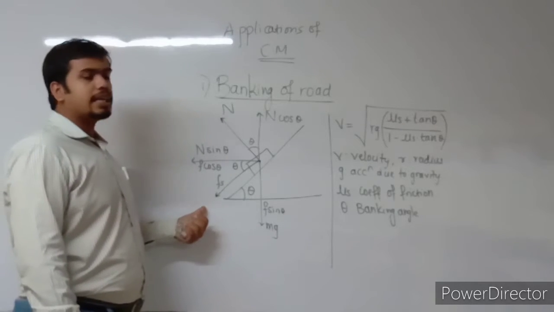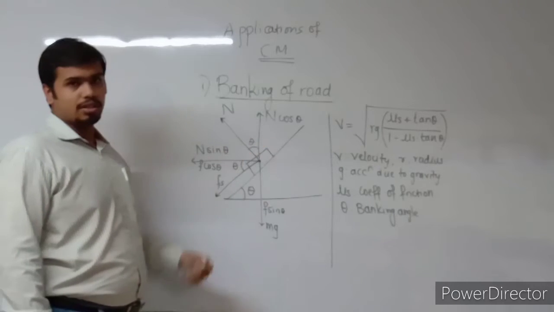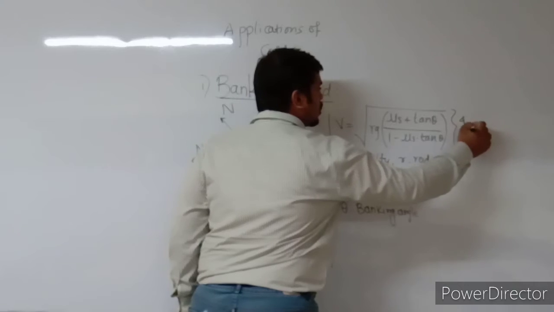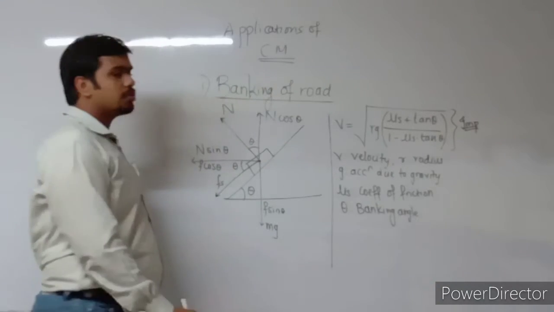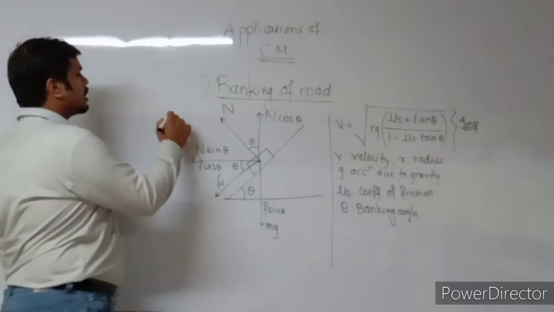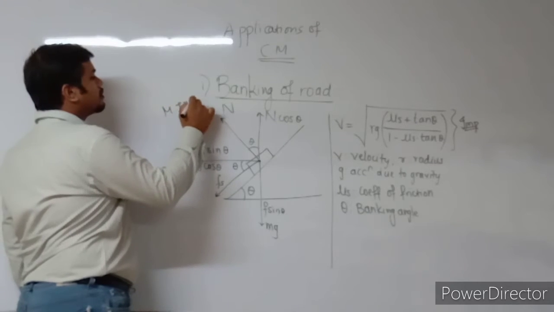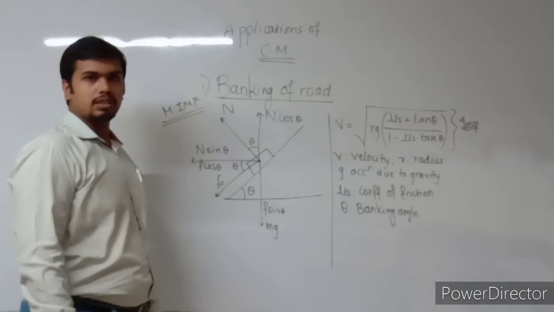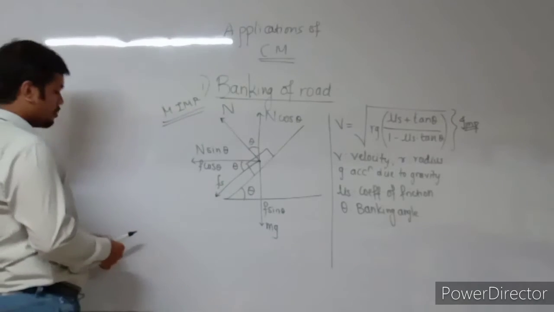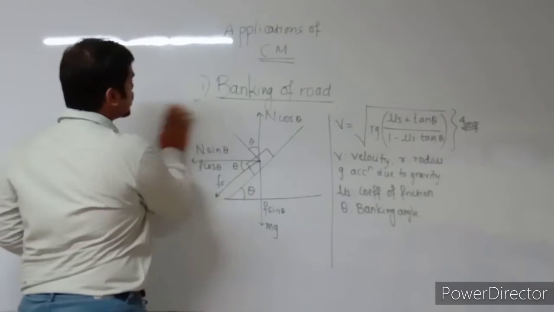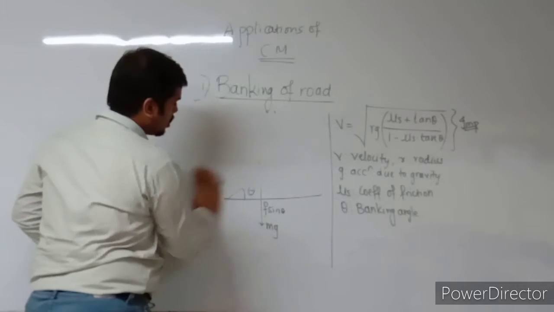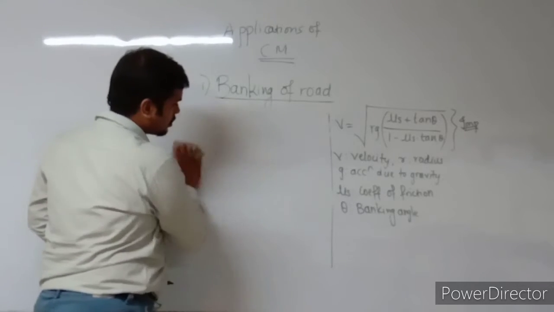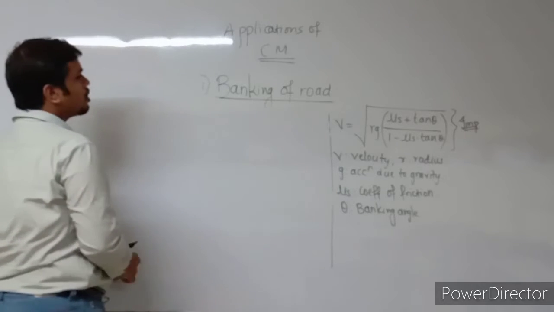Now I will run the diagram and I will discuss some conditions. This formula is important, remember that. This diagram is most important, so you have to remember this one also. Now let me run the diagram and I will go towards the main part, that is the conditions. Two conditions are involved in the velocity.